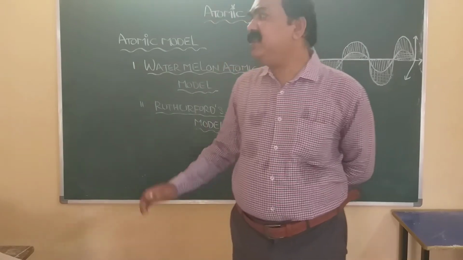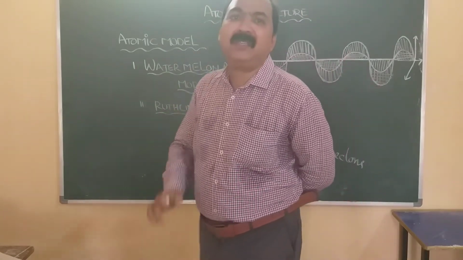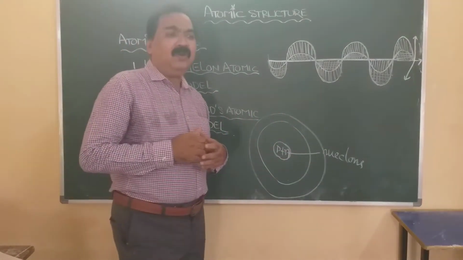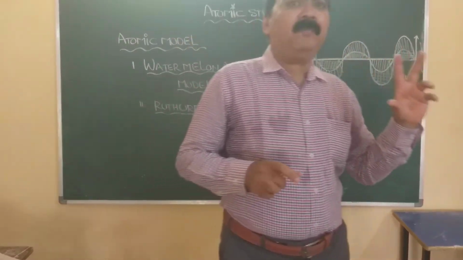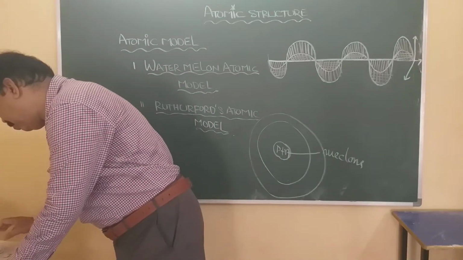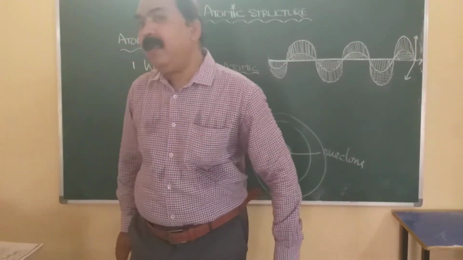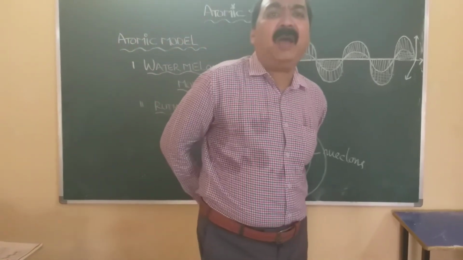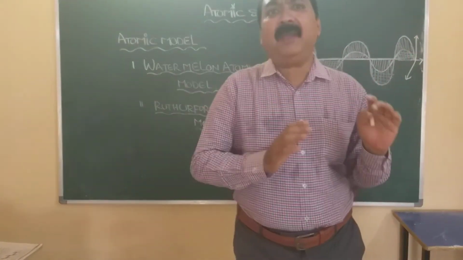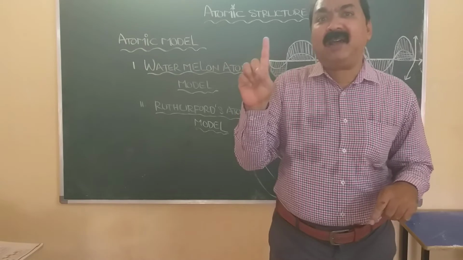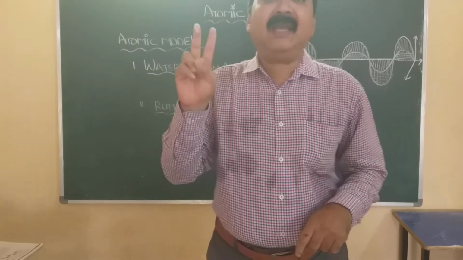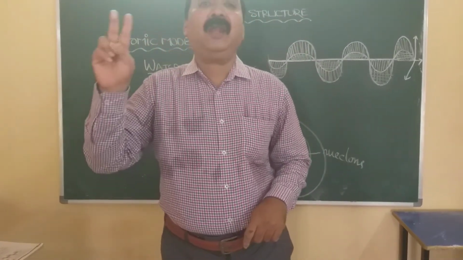Now I am going to start the 10th class topic, that is atomic structure. These are the fundamentals we learned in 9th class. So one question: the atom of an element is different from the atom of another element. For example, consider hydrogen and helium. The atom of hydrogen consists of one electron and one proton. The atom of helium consists of 2 protons and 2 electrons.